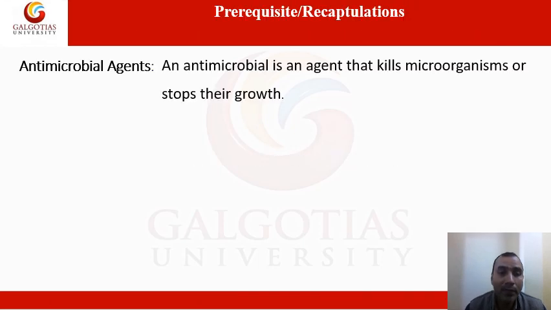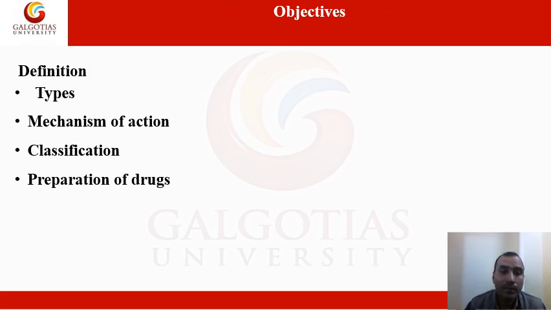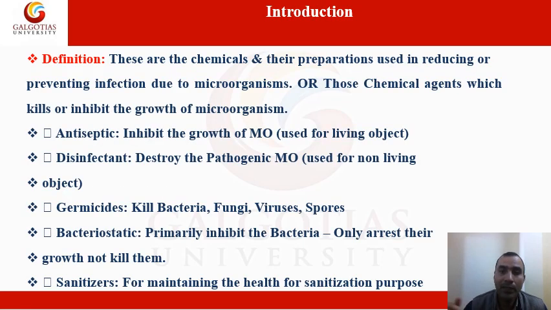Firstly we should know about the antimicrobial agent, which has the property that it can kill the microorganism or stop their growth. These are very important for topical use. Under this topic we can discuss the definition, types, mechanism of action, classification and preparation of the drugs. So here we will discuss one by one.